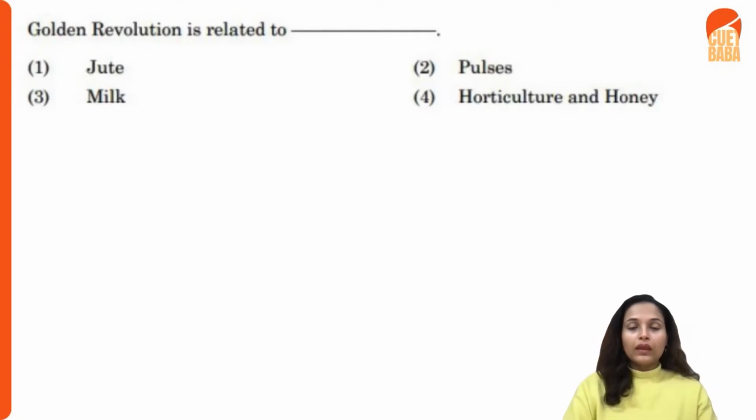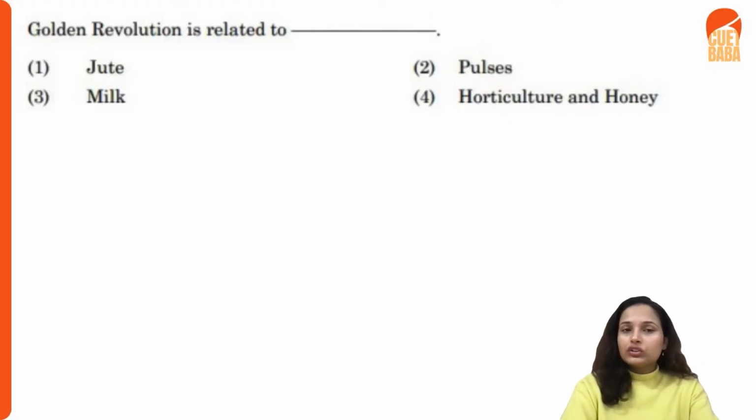Right? What they can do is, of course, so I hope it was clear to you that the golden revolution is related to your horticulture and honey, right? Milk is for white, pulses is, of course, not related to it, jute is not related to it, it is related to your horticulture and honey. And of course, apart from this, there are other agriculture revolutions as well.